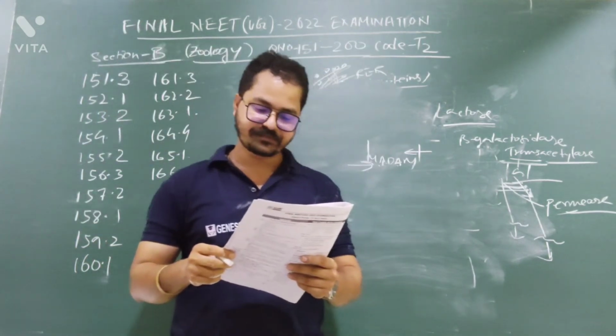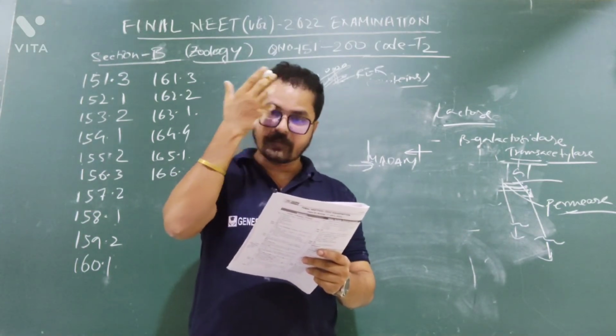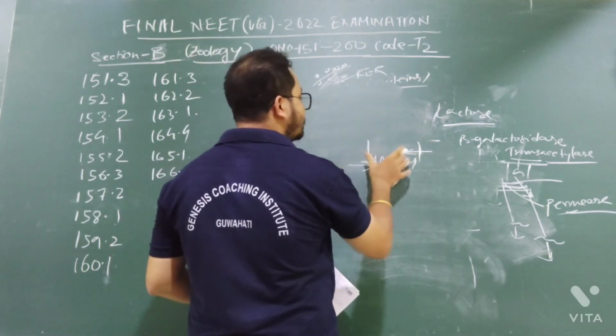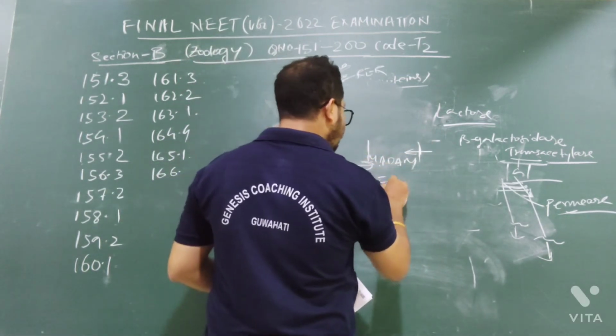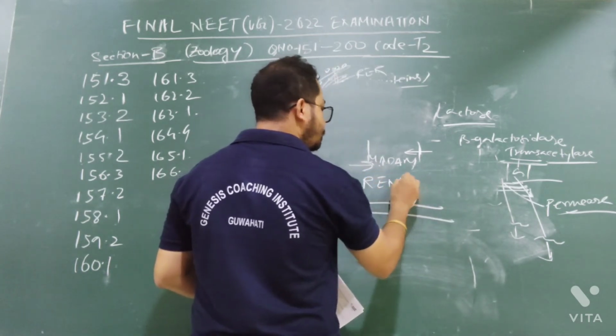Statement number 2: Restriction endonuclease cuts the DNA a little away from the center of the palindromic sequence. It is correct, right? We know that restriction endonuclease will cut in the middle. Suppose this is DNA. Restriction endonuclease will cut in the middle.